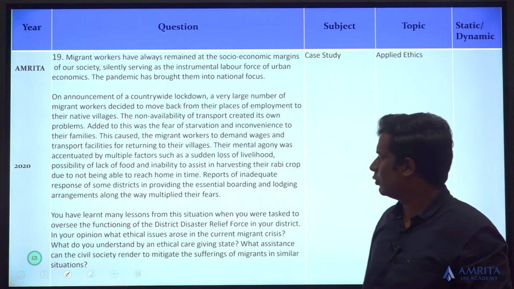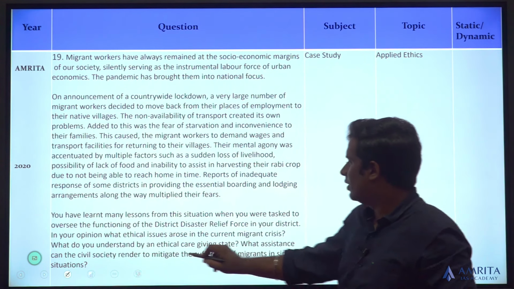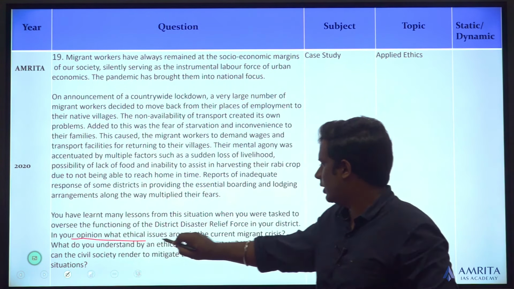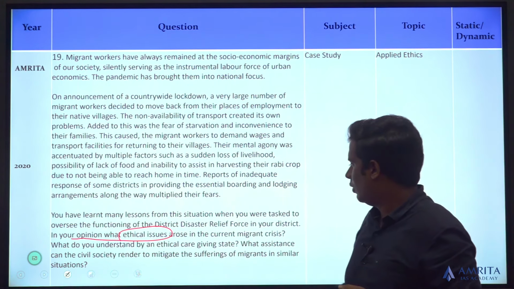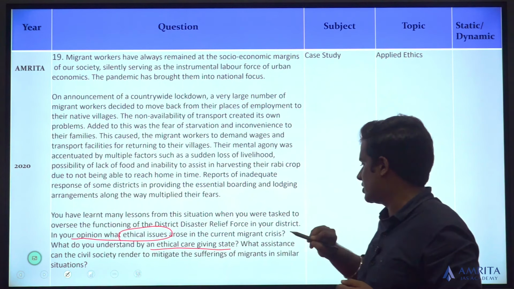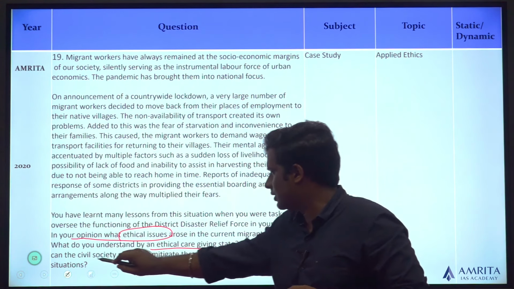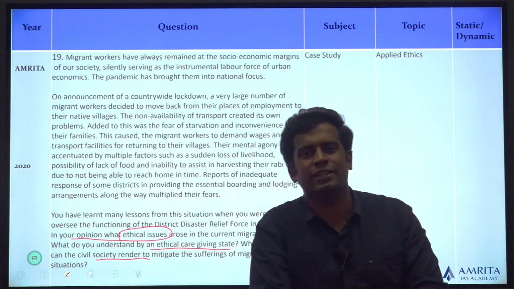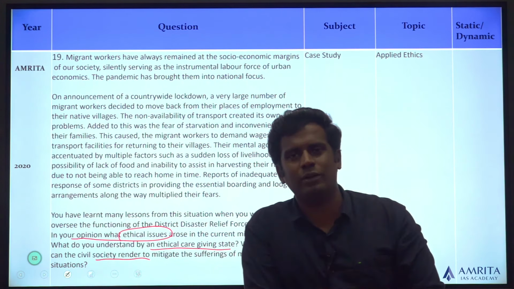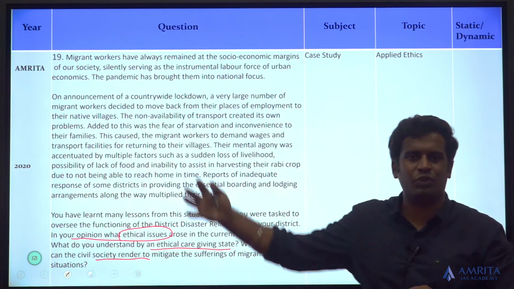The last case study of 2020: in your opinion, what ethical issues arose? Again, the question is on ethical issues. What do you understand by ethical caregiving state? What assistance can the civil society render? 3 questions. One is again ethical issues. So prepare on that. This is how this has been asked for the past 1 year.